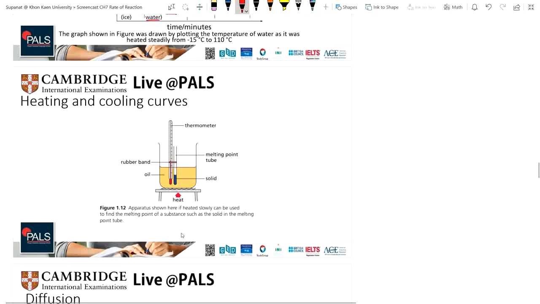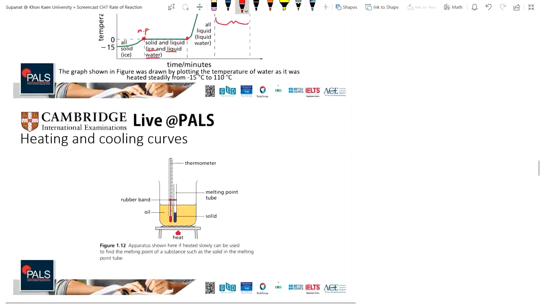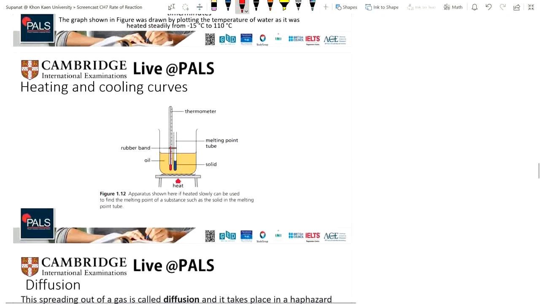This is the apparatus that shows how we can make the heating and cooling curve. If heated slowly, it can be used to find the melting point of a substance, such as the solid in the melting point tube.